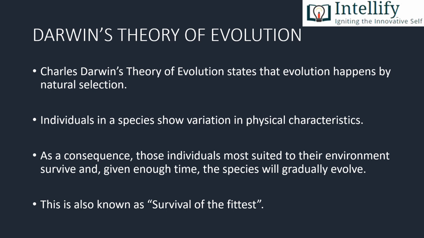That is, in the same environment, if there are two different species, the one which is most suited to that environment is selected by the environment itself, and it is offered time to evolve, and it will gradually survive while others will perish.